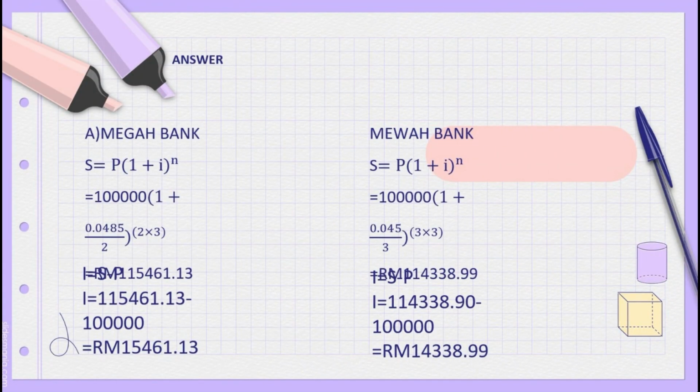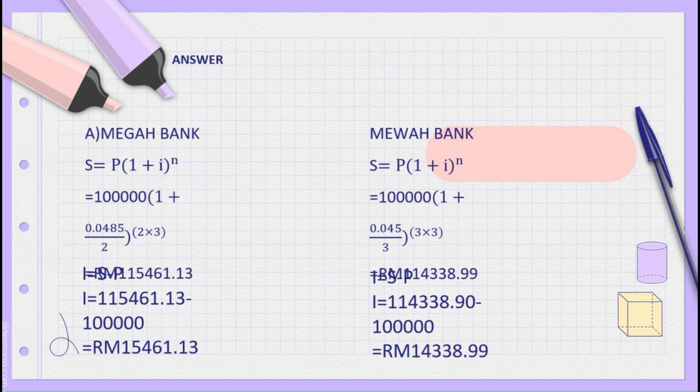So the answer for A: the calculation has two parts. First is Megah Bank. S equals P open bracket 1 plus i close bracket to the power n, so equals 100,000 open bracket 1 plus 0.0485 over 2 close bracket to the power of 2 times 3.